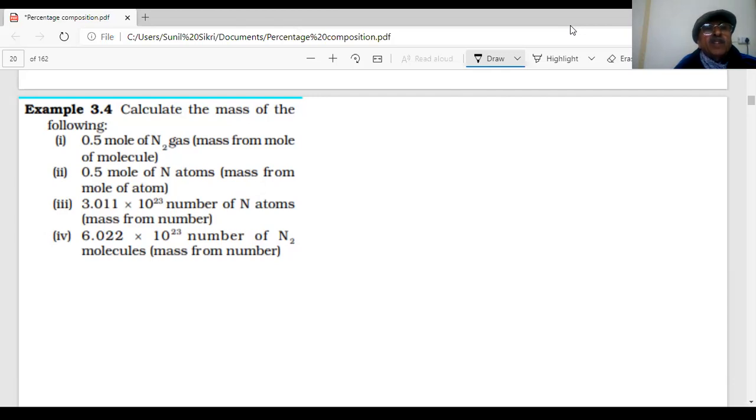You have to calculate the mass of the following. Students, first, you have 1 minute for answering the question. Then I will start the discussion. You can read the question. Calculate the mass of the following: 0.5 mole of nitrogen gas, 0.5 mole of nitrogen atom, 3.0 number of nitrogen atoms, 6.0 number of N2 molecules.